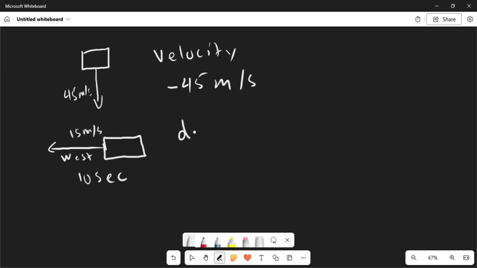Using the formula that we know, displacement or distance equals velocity times time, how much has this object traveled in 10 seconds?